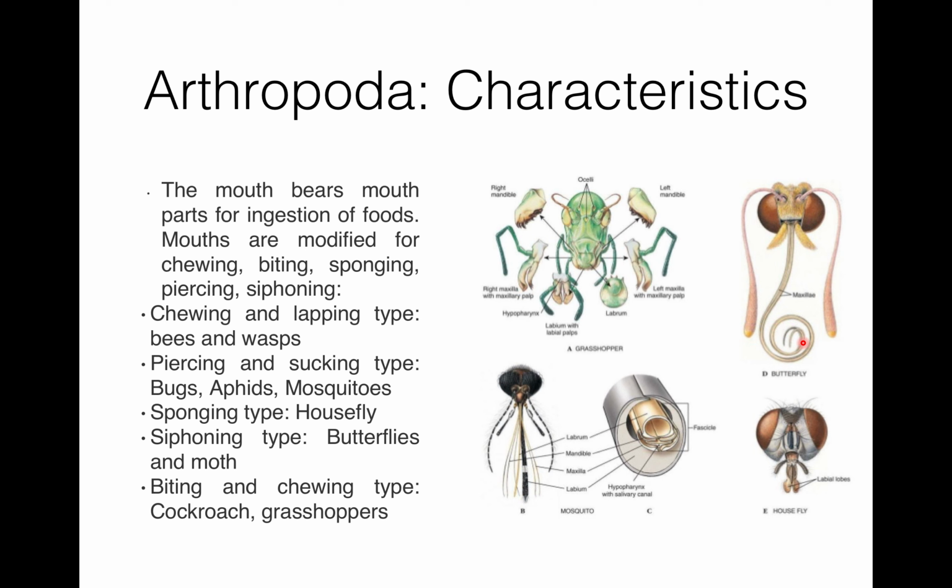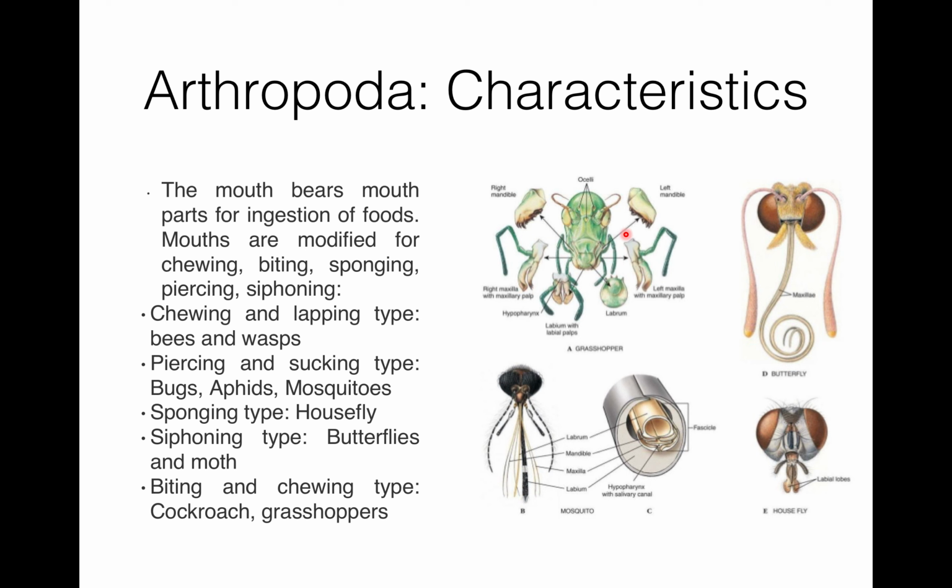Here is the maxilla, which forms a siphon. Then the biting and chewing type is found in cockroach and grasshopper. Actually, they are adapted for biting or chewing any food product. So these are the parts of a grasshopper.